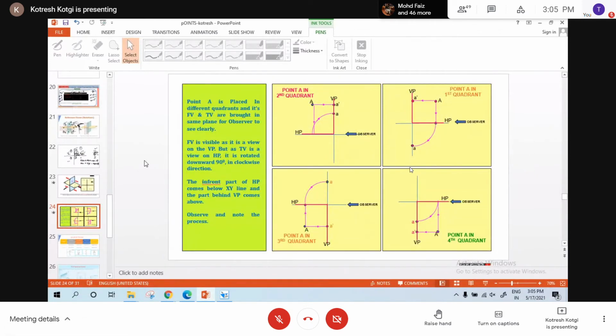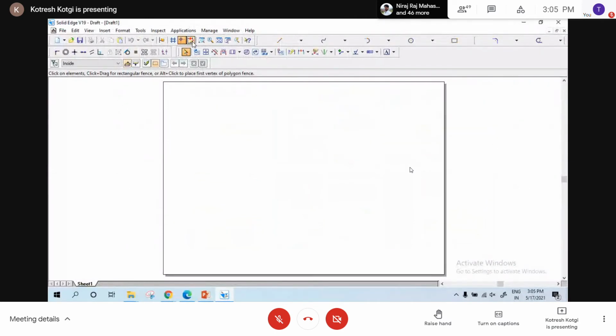You see, the vertical plane and the horizontal plane are perpendicular to each other. Am I right? Am I audible?